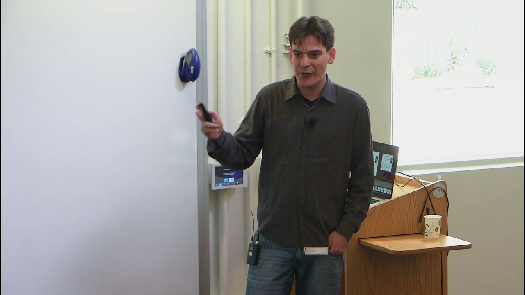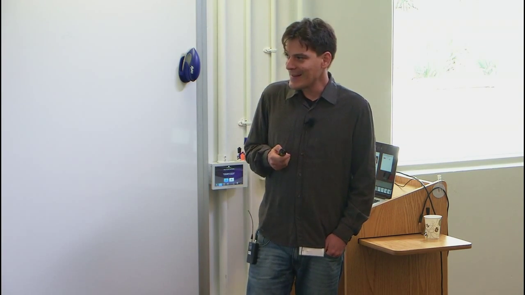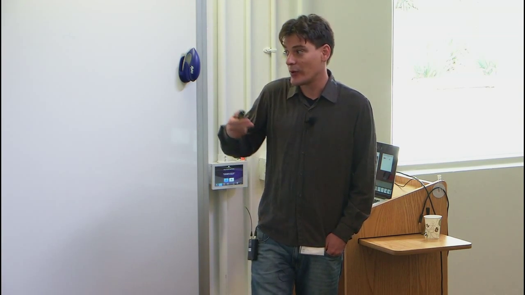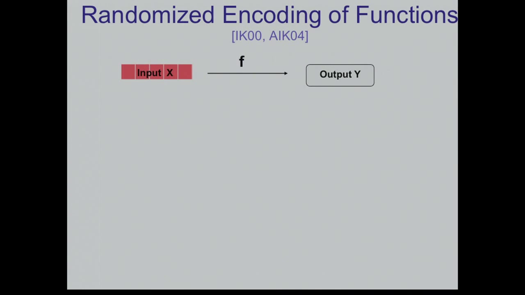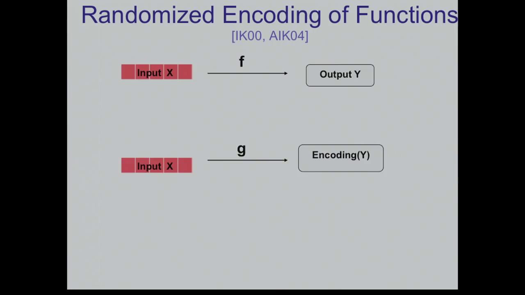So for me and for this talk, I'm going to think about a garbled circuit as a way to encode a computation, encode a function, or maybe to encrypt a computation. So what does it mean to encrypt or to encode a computation? You have your function which takes x and outputs y, and I want to have a new function, G, which encodes in some sense the original function. In what sense? I want that when you give it the same input x, the output will be an encoding of the output of the original function.